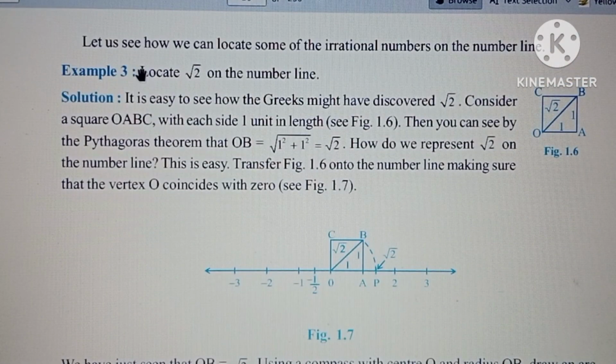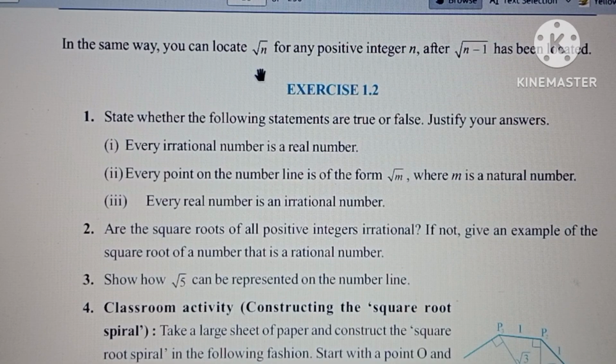Next, come to this. Let us see how we can locate some irrational numbers on the number line. I'm going to show you how to represent irrational numbers on the number line. If n is a positive integer, the positive square root of any positive integer we can locate on the number line. For n-1, suppose n is 3, we can represent root 3. If we can represent root 3, then root 3 minus 1, that is root 2, has been located. The meaning of this sentence is that only after first locating root 2 can we locate root 3.